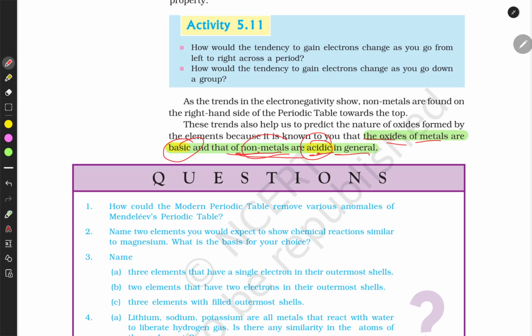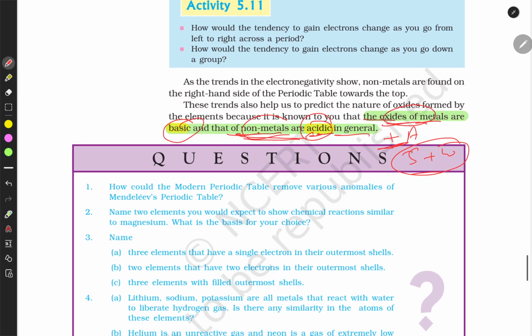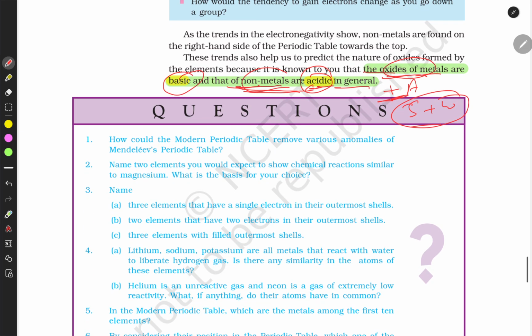Because when the oxides of metals react with acid, they form salt and water. This is why if something after reacting with acid forms salt and water, it must have basic properties, and vice versa happens in the case of non-metals, so they have an acidic character.